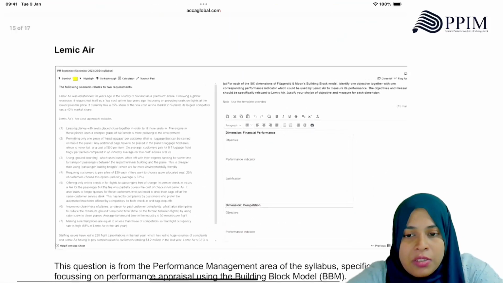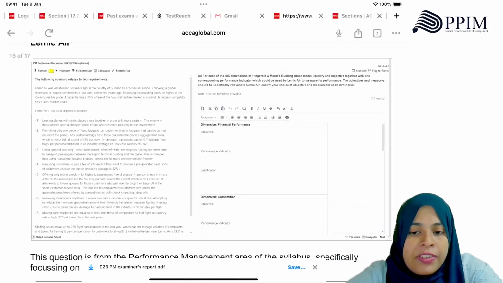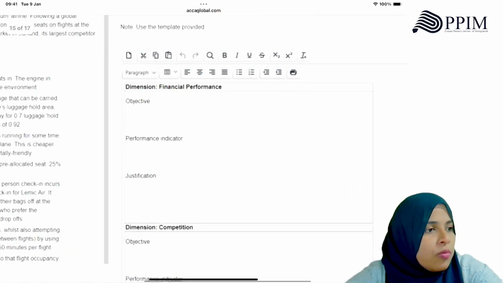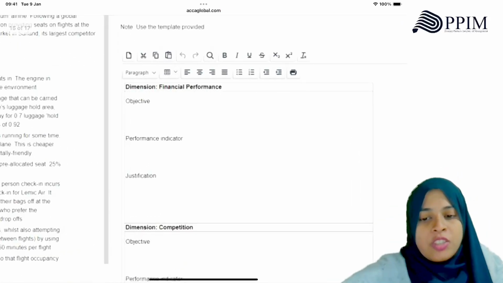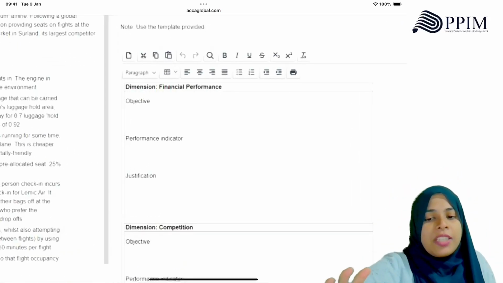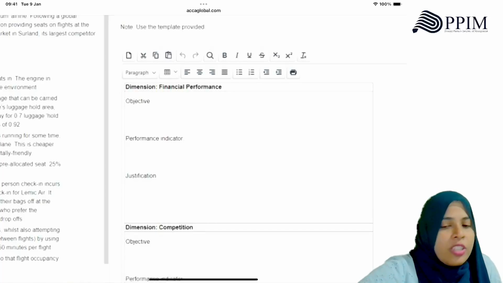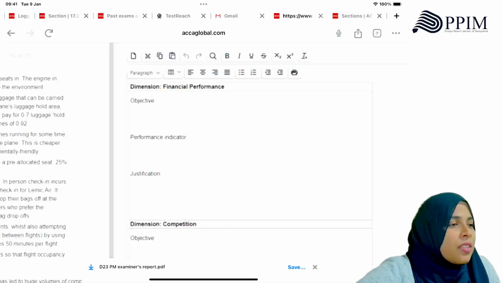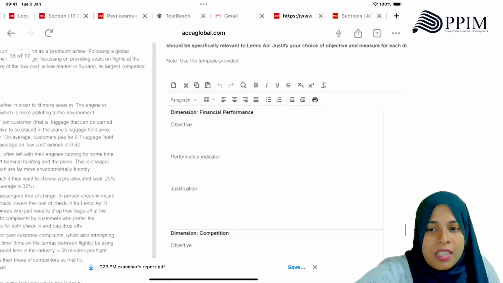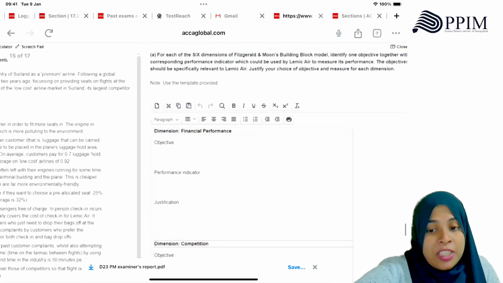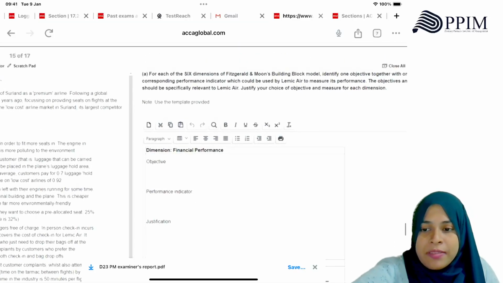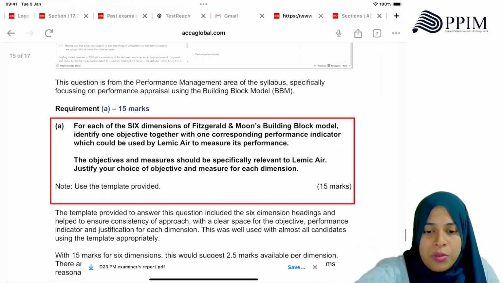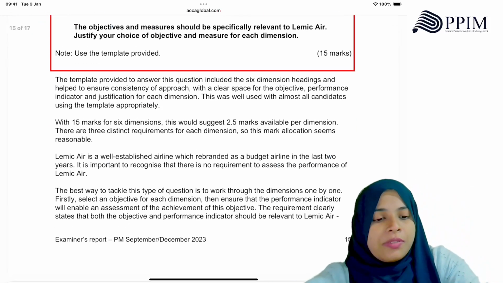They're given the case also. Can you see, they'll give it like this only in the exam. You talk about the objective, always like that. So you have to talk about the objective, the indicator, and your justification. So they make it easy for you. And if they give the format, I'm pretty confident. But they generally give it like that. But still you need to know the dimensions, right? I'm just showing you how this is given.